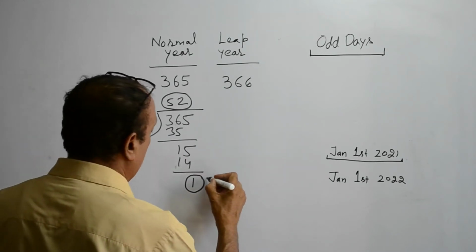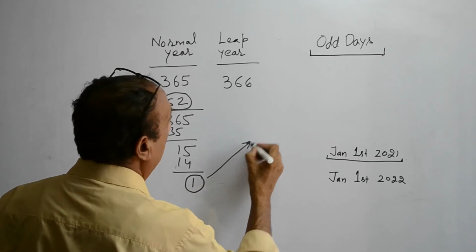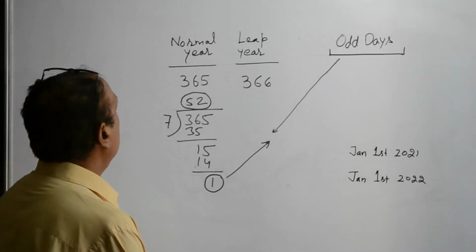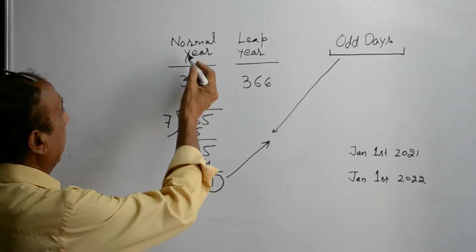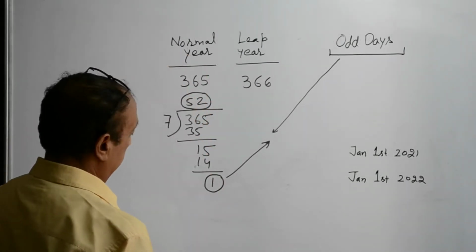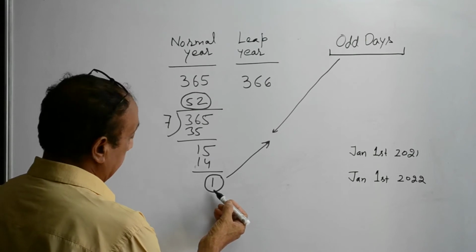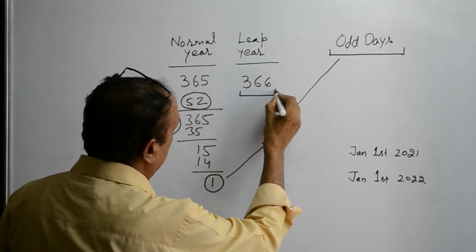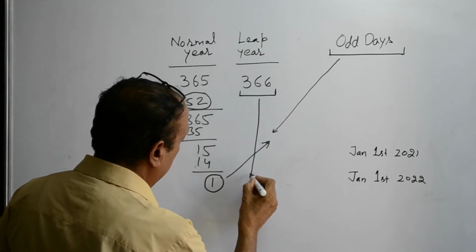This extra day is called an odd day. So if in a normal year the odd day is 1, then in a leap year the odd days will be 2.